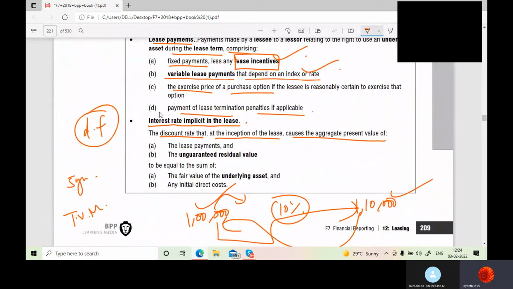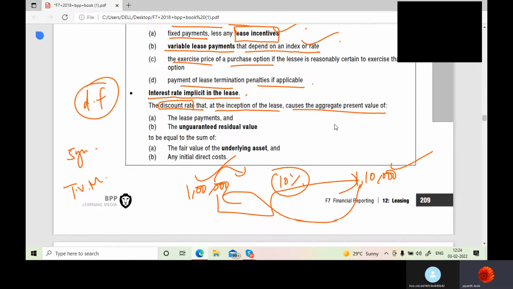So the rate with which you are going to discount is nothing but the discount rate, or that is nothing but the implicit rate. If the implicit rate is not given to you, you have to take the incremental borrowing rate. That is nothing but, if you would have borrowed that asset, what interest you would have paid. See, the implicit rate would be given to you in the question. The rate implicit in the lease.